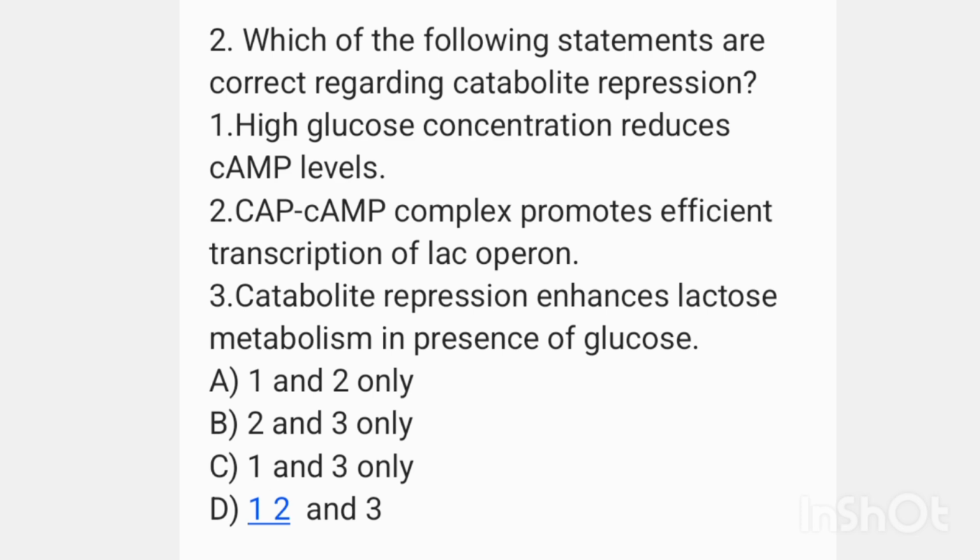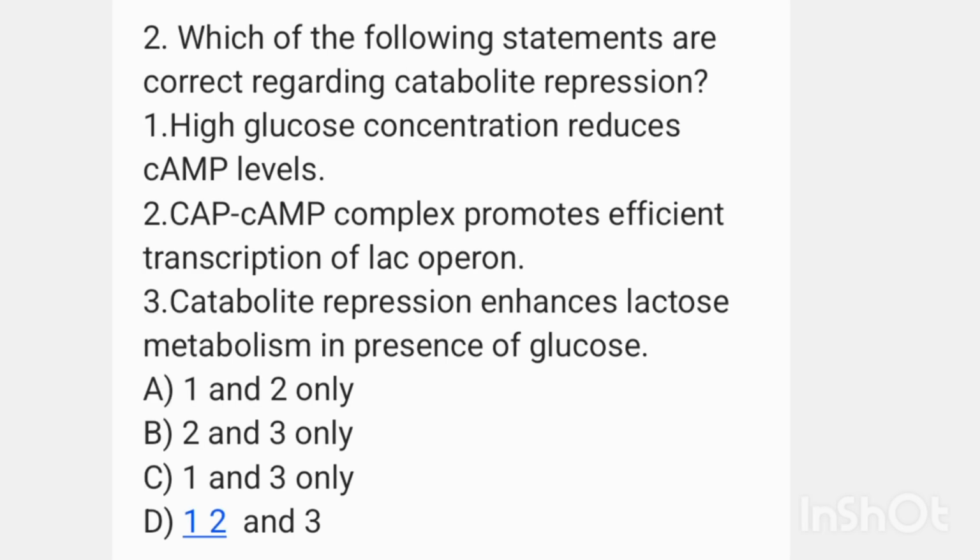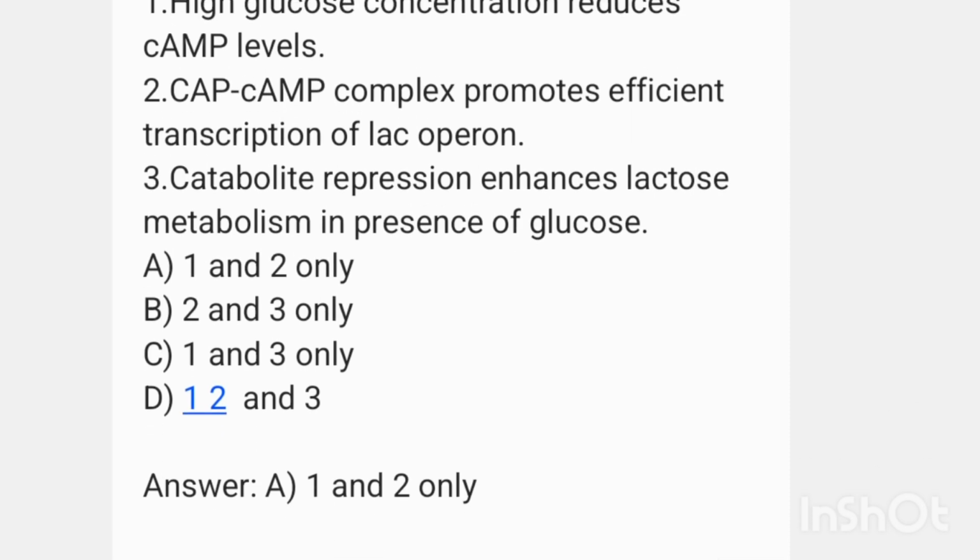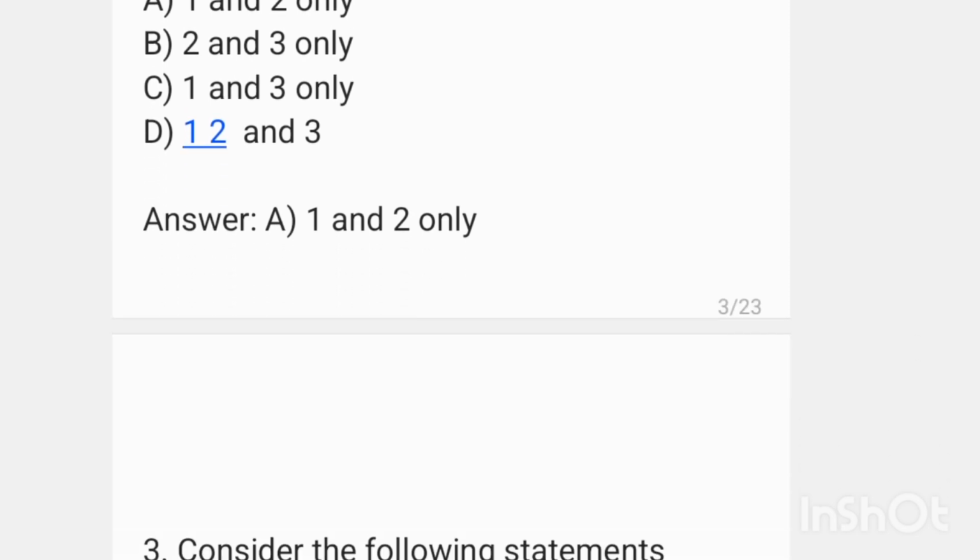1. High glucose concentration reduces cyclic AMP levels. That is correct. 2. Cyclic AMP CAP complex promotes efficient transcription of lac operon. That's also correct. 3. Catabolite repression enhances lactose metabolism in presence of glucose. That is wrong. So the answer is option A, 1 and 2 only. Okay. Next question.